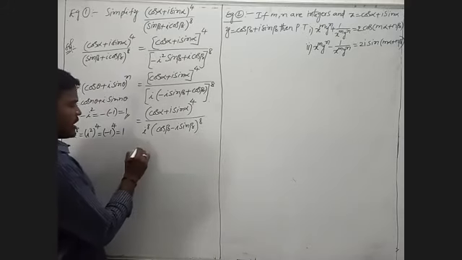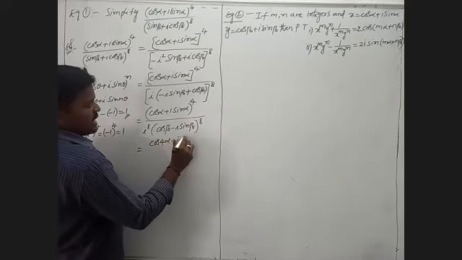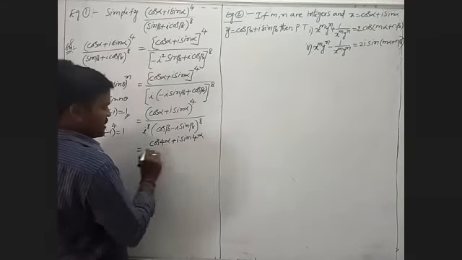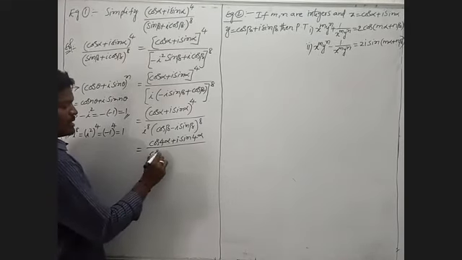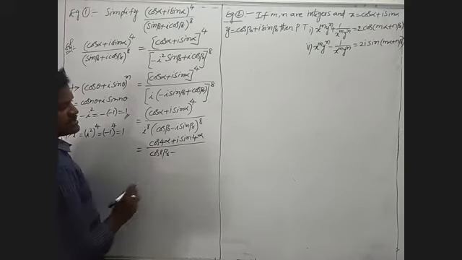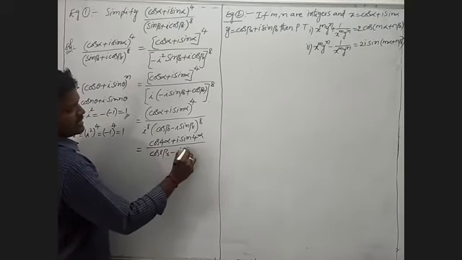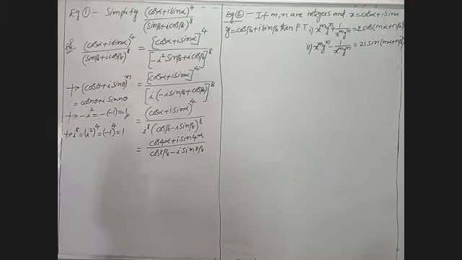That is cos 4 alpha plus i sin 4 alpha. In the denominator also we have to write cos 8 beta minus i sin 8 beta.